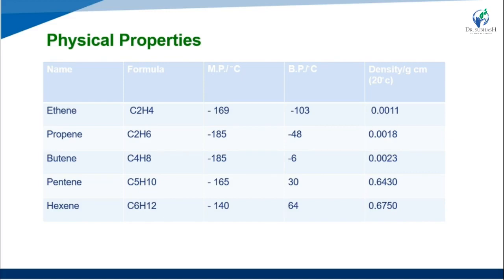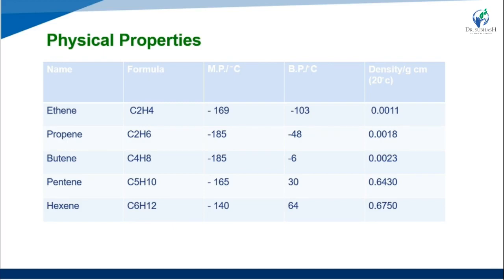Then butene, structural formula C4H8, melting point minus 185, same as propene, boiling point minus 6, and density 0.0023.